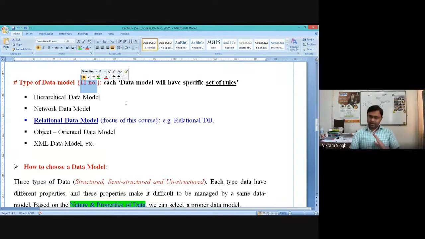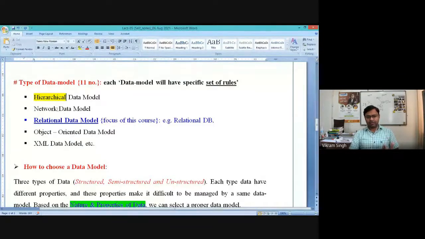So broadly, in most cases there are 11 different data models available, starting from the hierarchical data model, which was the earliest data model, maybe proposed during the early 80s, in the first generation itself.